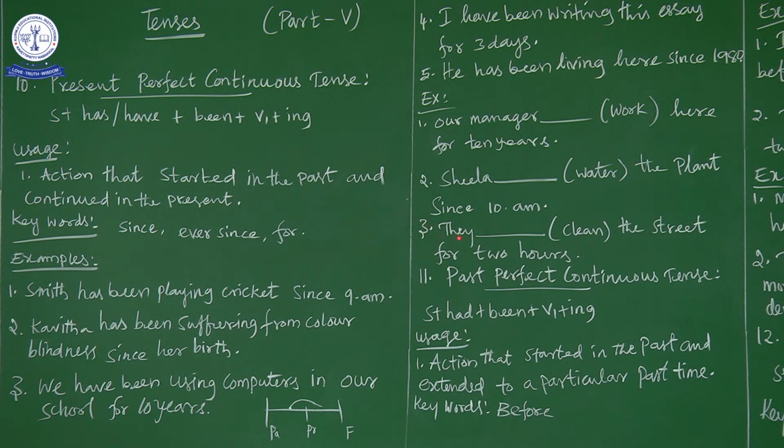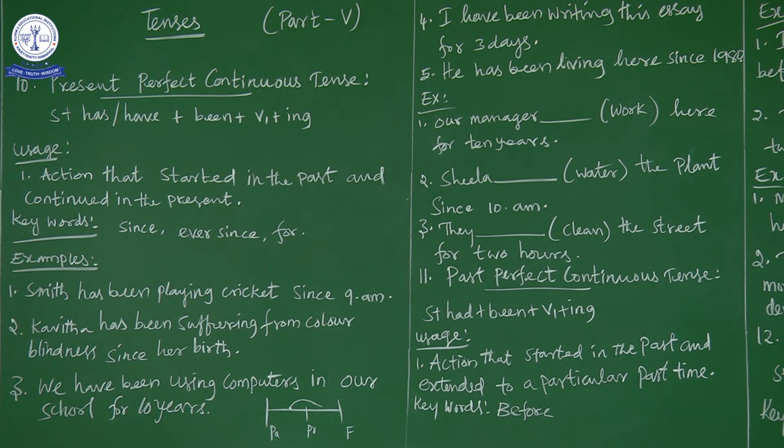So now what is the subject here? The subject is they, and next is has or have. They is a plural subject, so we have to go for have. Whenever the subject is singular, we have to go for has. So they have, next is been. So they have been, next is verb plus ing. So we have to add verb plus ing. They have been cleaning the street for 2 hours.